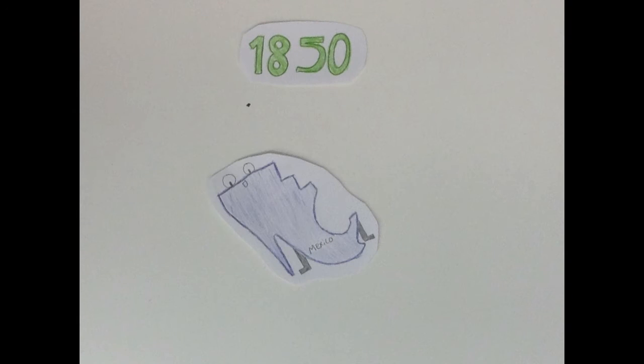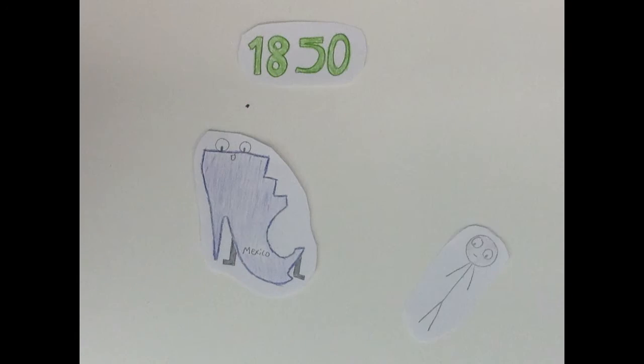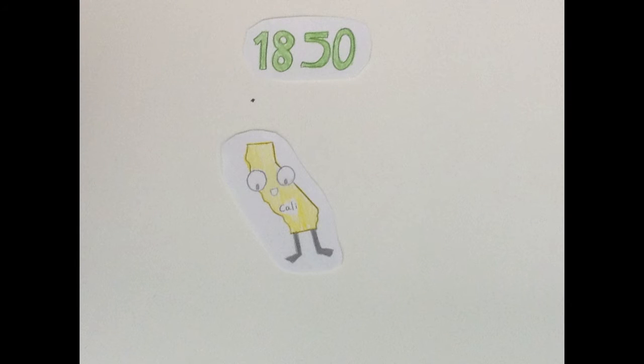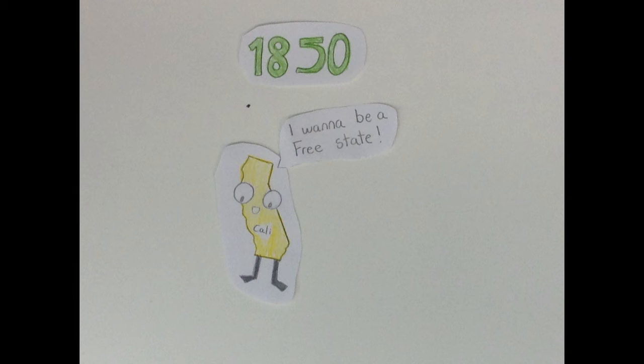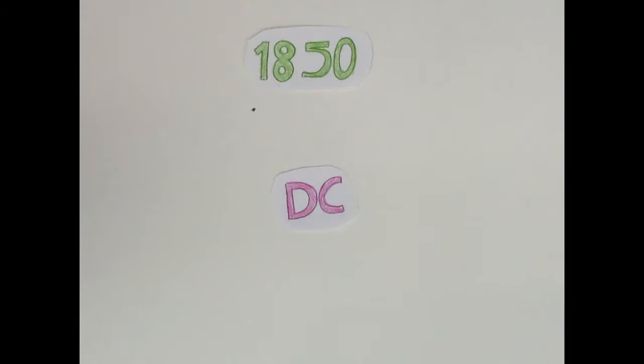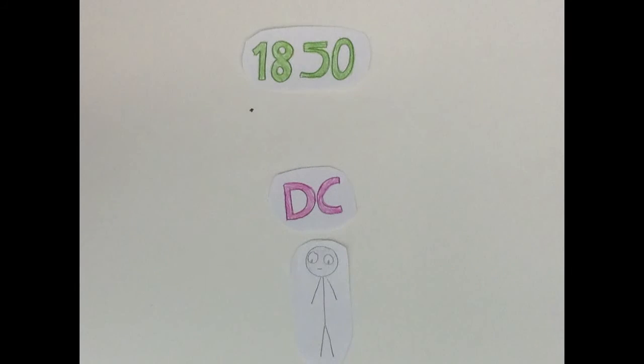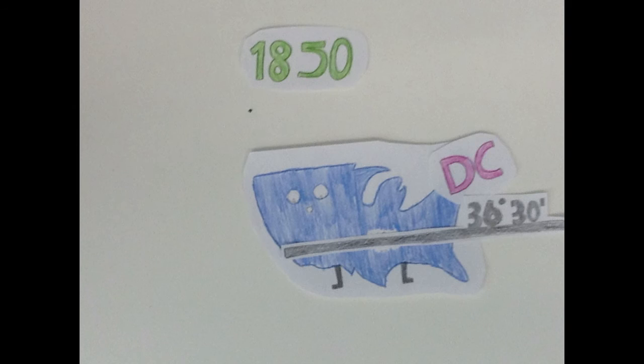First, it was disputed on whether or not the territory gained from the Mexican-American War should allow slavery. Also, California, after the Gold Rush, had enough people to become a state, but it wanted to become a free state. Since there wasn't a slave state that could come into the Union with it, California would offset the balance. And finally, the slave market in Washington, D.C. was a huge business, even though it was above the 36°30' parallel.